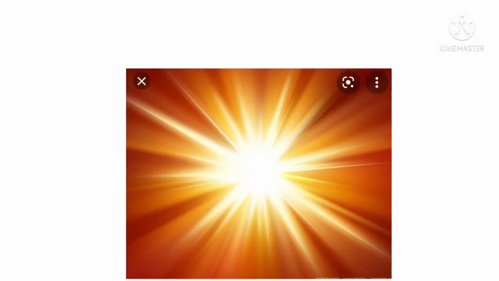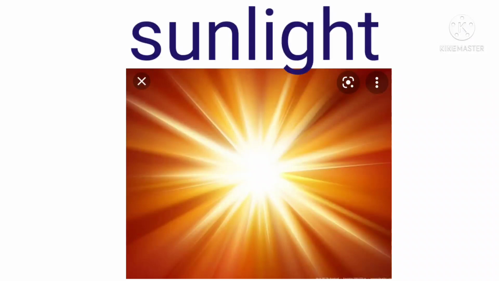Okay children, next essential raw material for photosynthesis, sunlight. Now we will learn about sunlight. Sunlight is the source of energy in the process of photosynthesis.